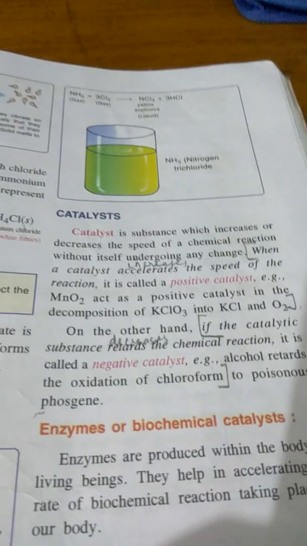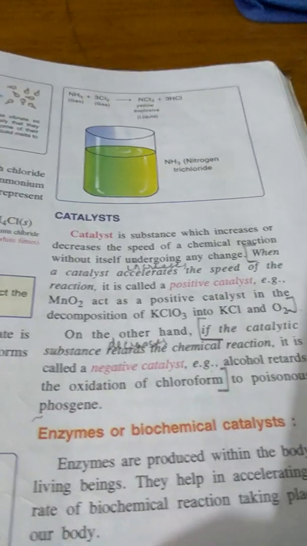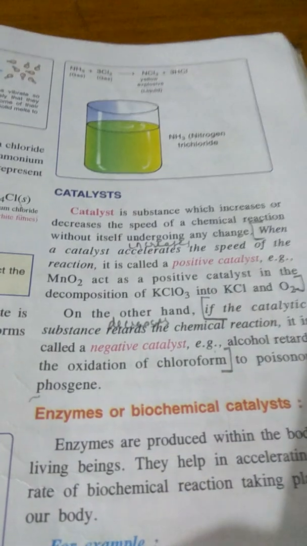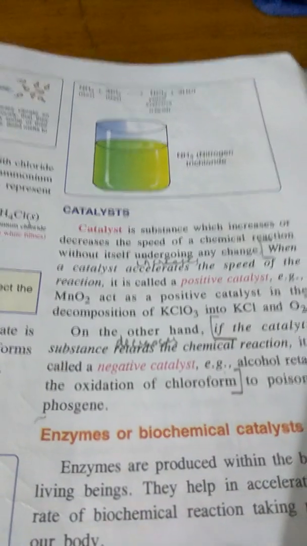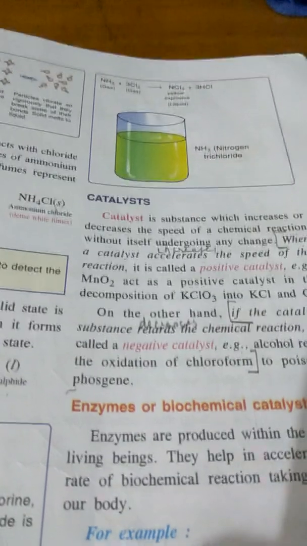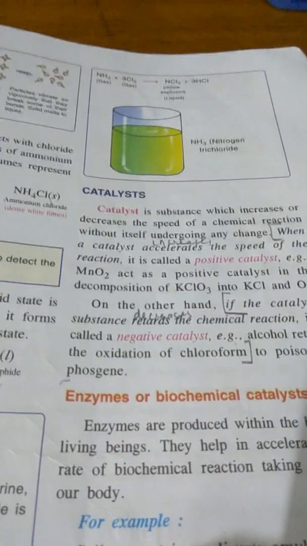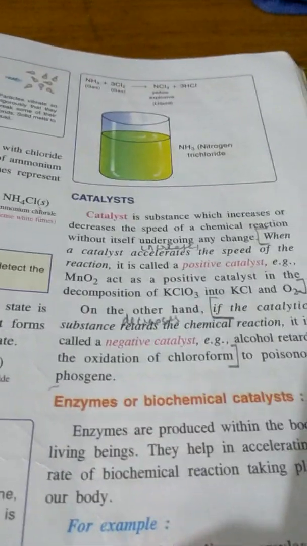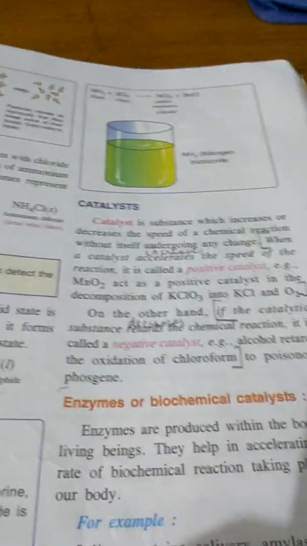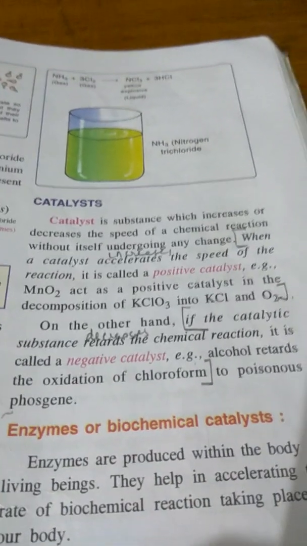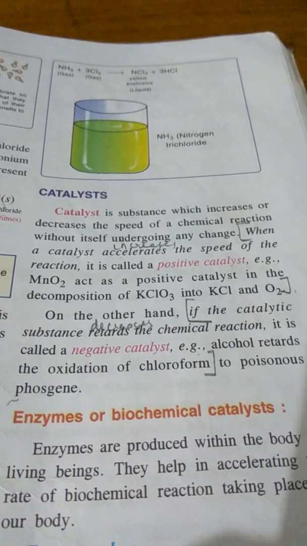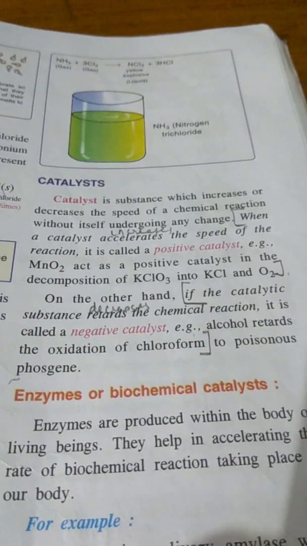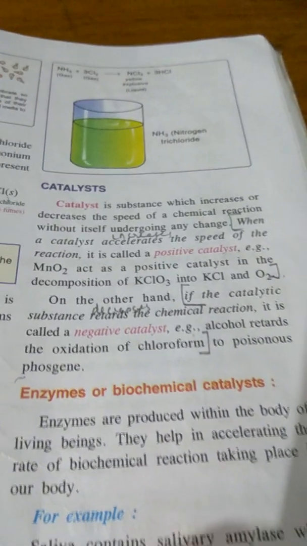And when the chemical reaction gets over, the reaction will form a new product, a new substance is formed, but the catalyst will separate out. This is the function of a catalyst, and positive catalysts are those catalysts which help in increasing the speed of the chemical reaction so that the reaction takes place fast and the new substances are formed quickly. They are called positive catalysts. For example, MnO2 manganese dioxide acts as a positive catalyst in the decomposition, meaning breaking down, of potassium chlorate KClO3 into KCl and oxygen.